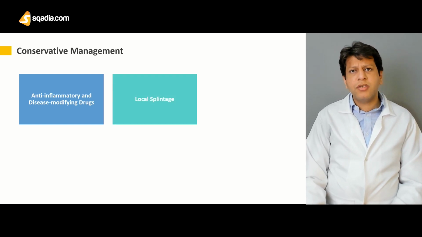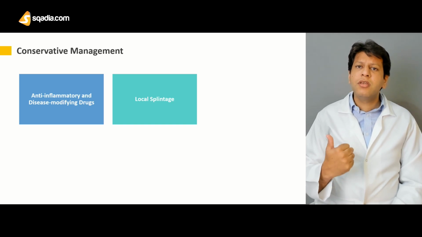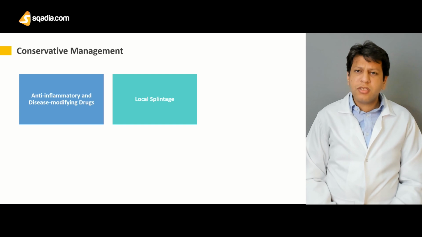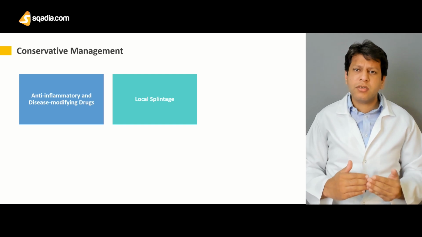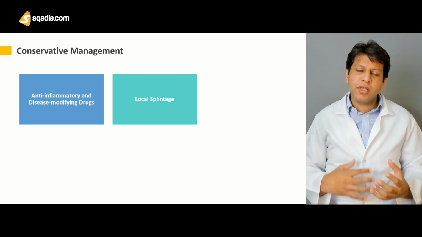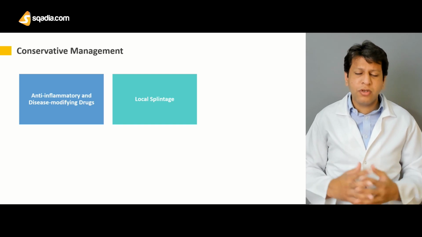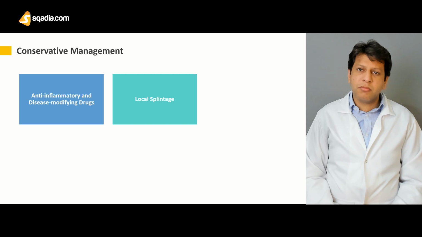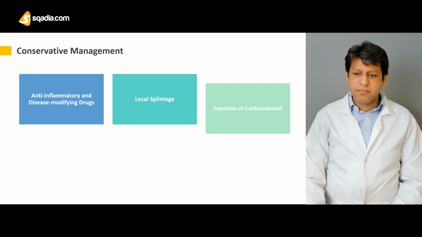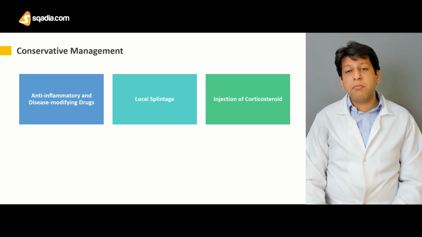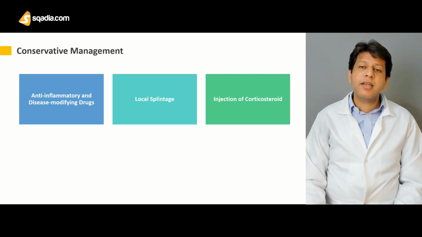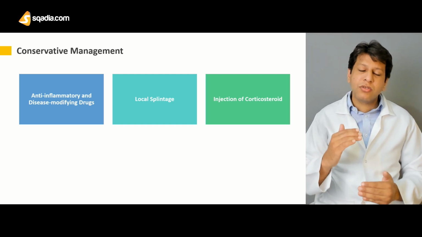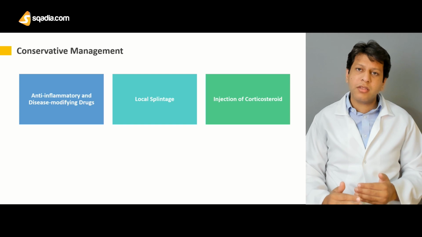Then there is local splintage. Local splintage is to deal with joint subluxation. If there is too much tenosynovitis and ligamentous inflammation, there may be associated joint subluxation, and the patient may complain of a giving way feeling of the knee joint. Therefore, a knee brace or local splintage can be an effective therapy. Then comes the steroid injection. Steroids can be given orally as well, and they are part of the treatment with DMARDs, or local injection of steroids also has a role, although it does not actually stop the development of rheumatoid arthritis.